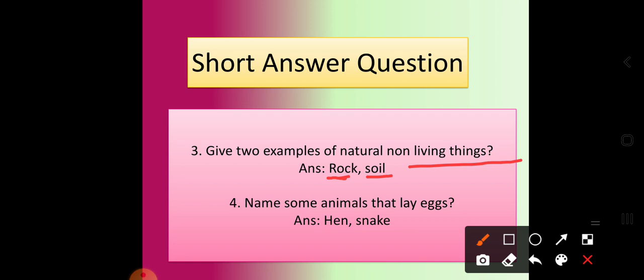And the question can be asked: write 2 animals that lay eggs. The examples are the hen and snake. They lay eggs, as they are not able to give birth to their young by themselves.